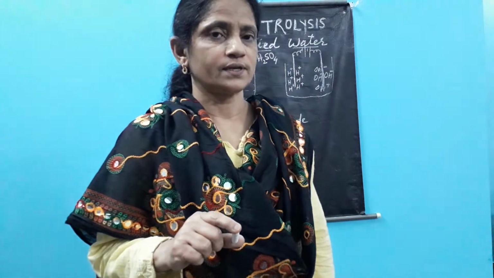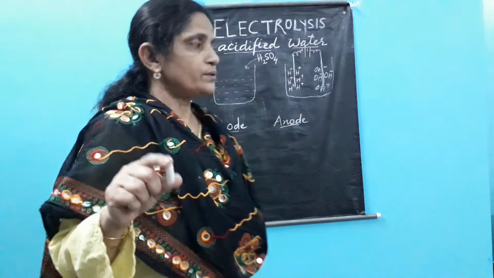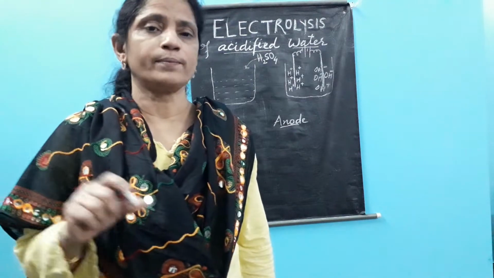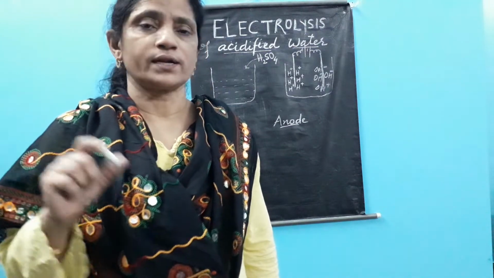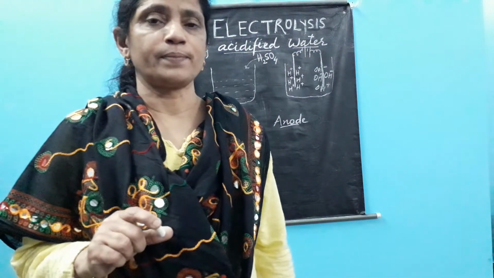Good morning. Today's class we are going to do another example of electrolysis, and that is the electrolysis of acidified water. In the earlier examples, those compounds were ionic compounds, sodium chloride and lead bromide. One I took as a solution and one I took in the molten state. Now today's example is a covalent compound.